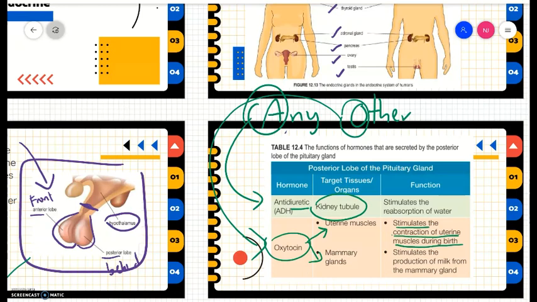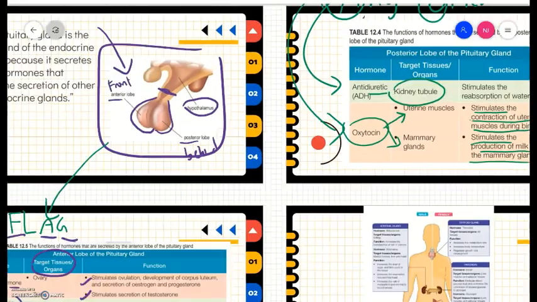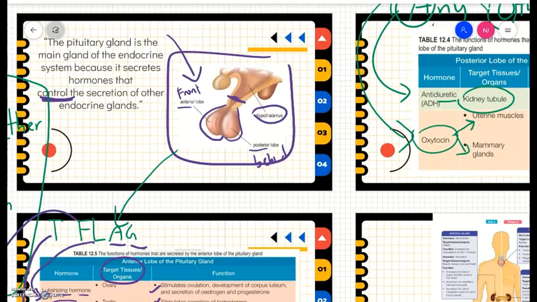The mother will feel the pain, and it helps memudahkan proses bersalin, the giving birth process. At the same time, oxytocin stimulates the production of milk from the mammary gland. So those are the hormones at the anterior and posterior lobes of the pituitary. In the next video, I'm going to discuss the other glands that we have in the endocrine system. See you in part 2.